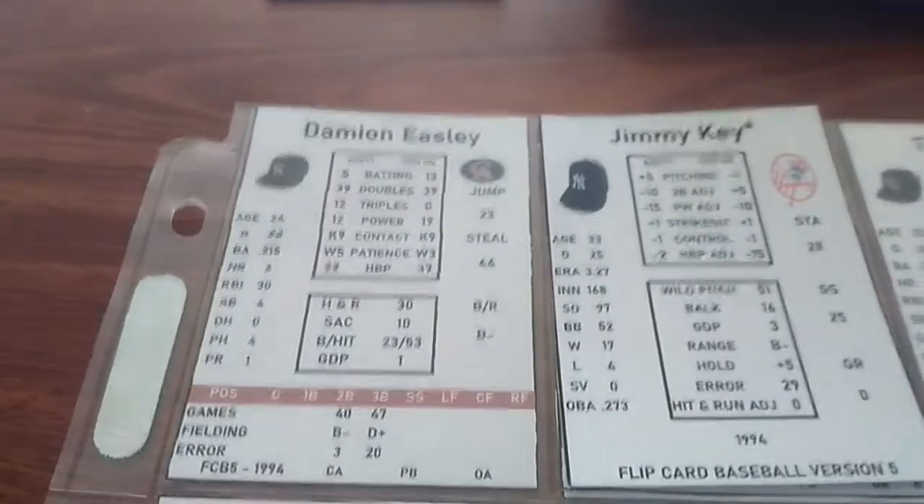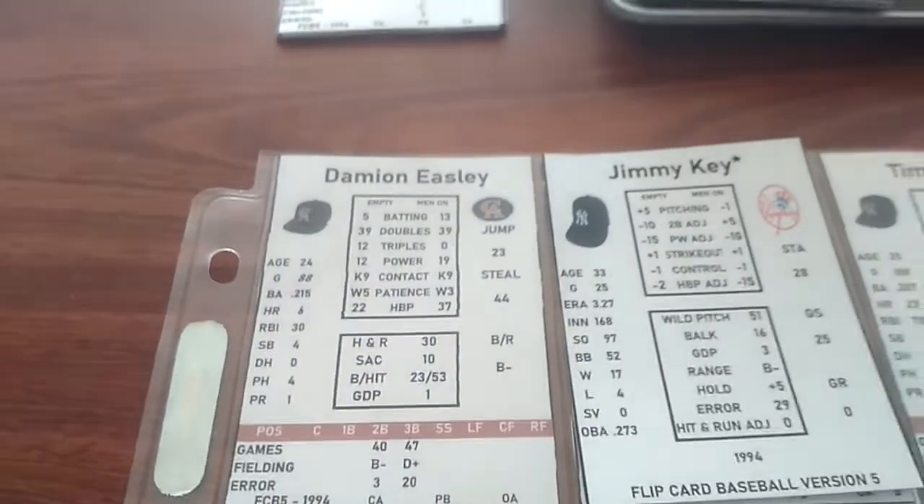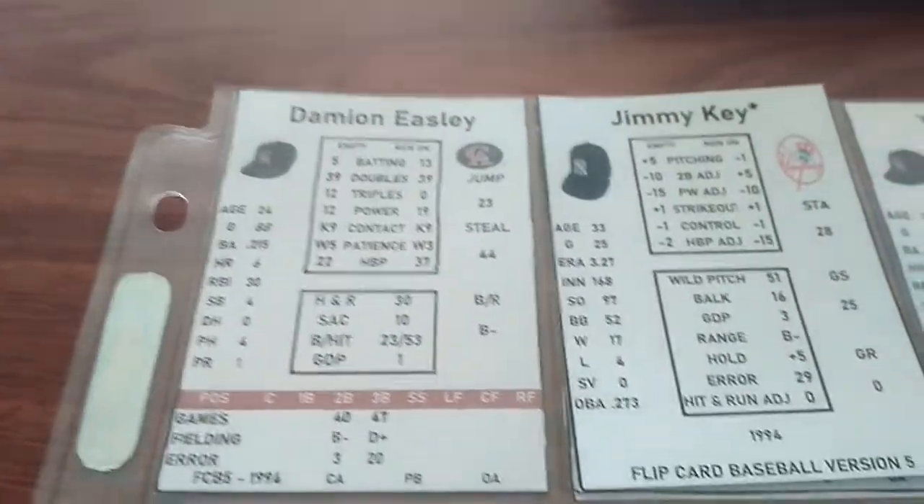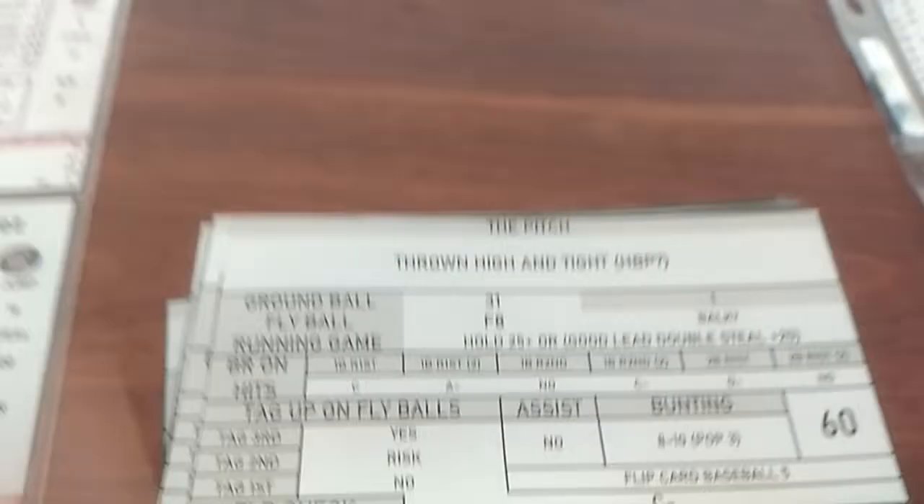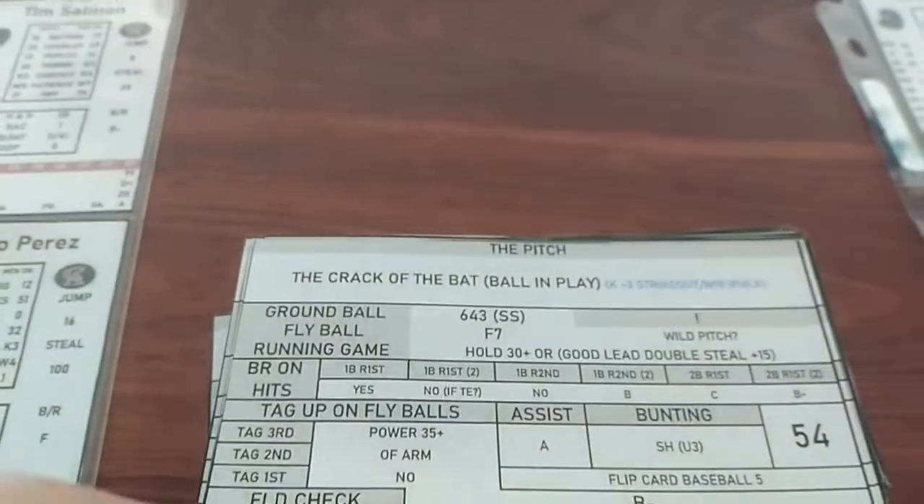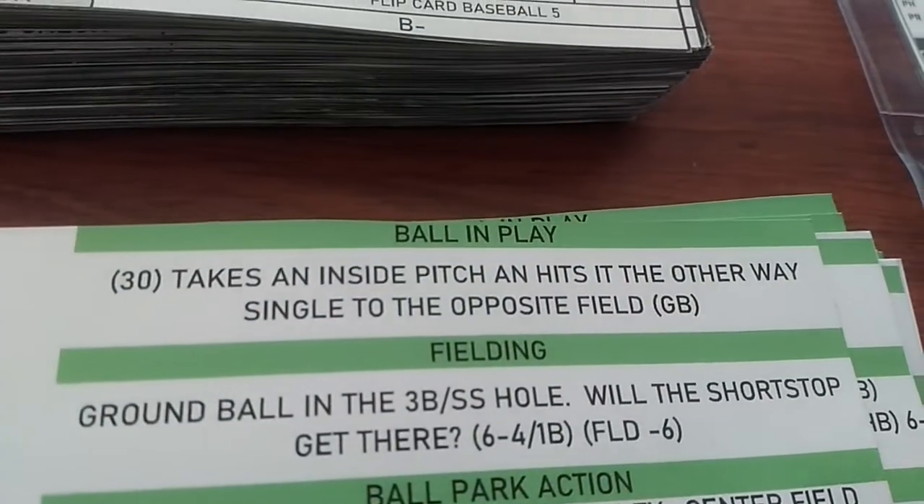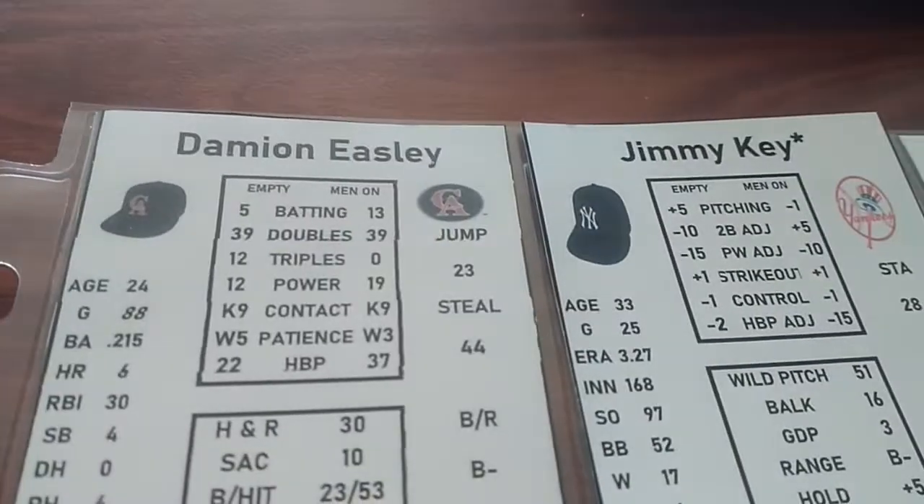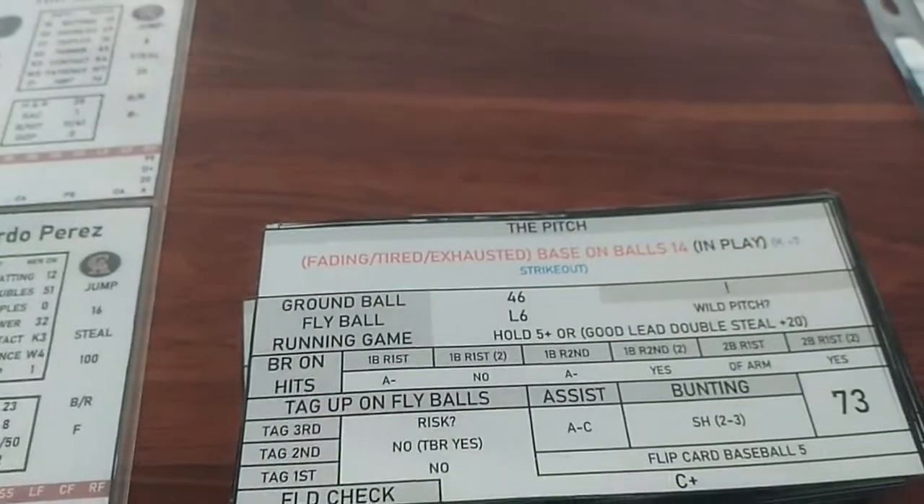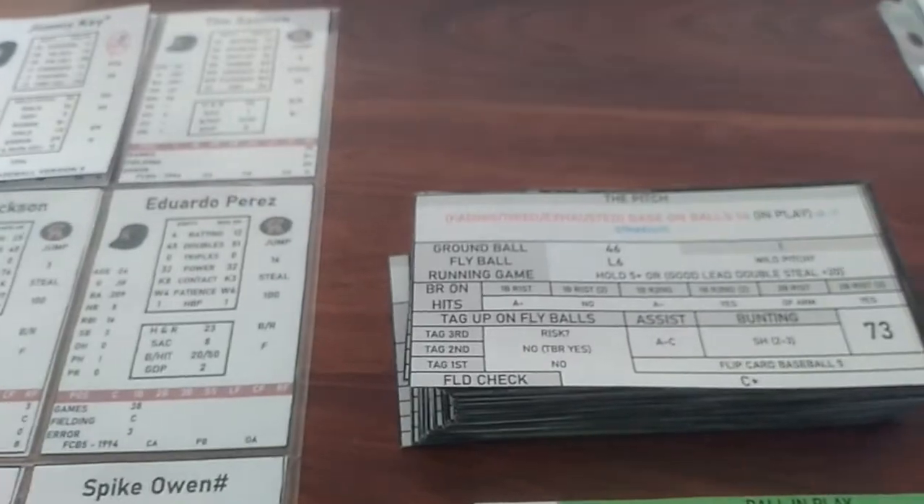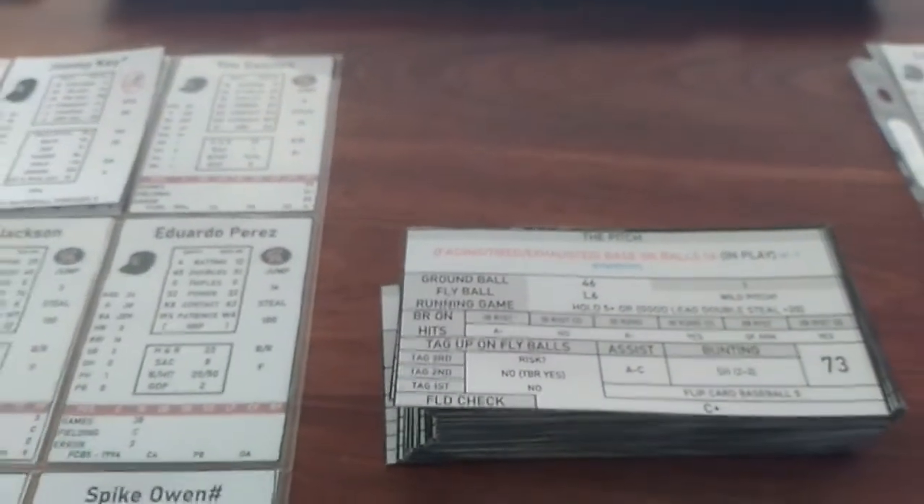Jimmy Key to Damian Easley. Now this is the last batter for Jimmy Key before he starts to fade. So he'd like to get an out here. And the ball's in play. He would have to be a 30 to get a single in the opposite field. Otherwise, there's a ground ball. He's a 13. -1 is a 12. It's a ground ball. Ground ball is a 4-6. It's behind the runner, so he's going to move him up to third.